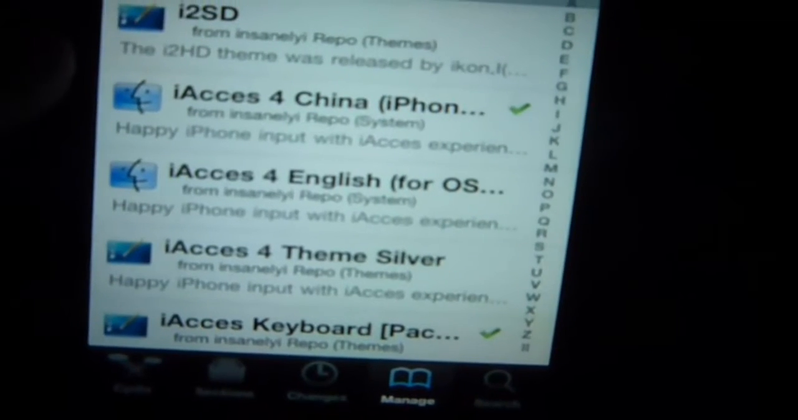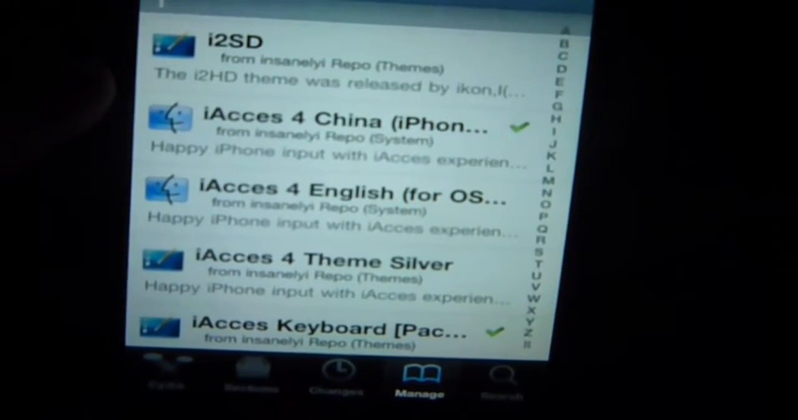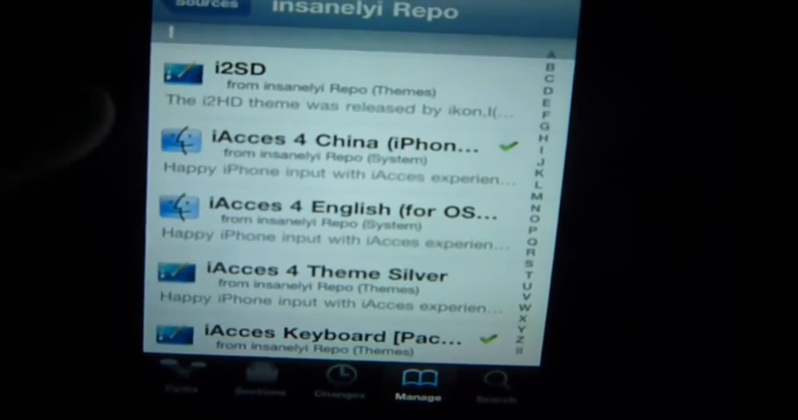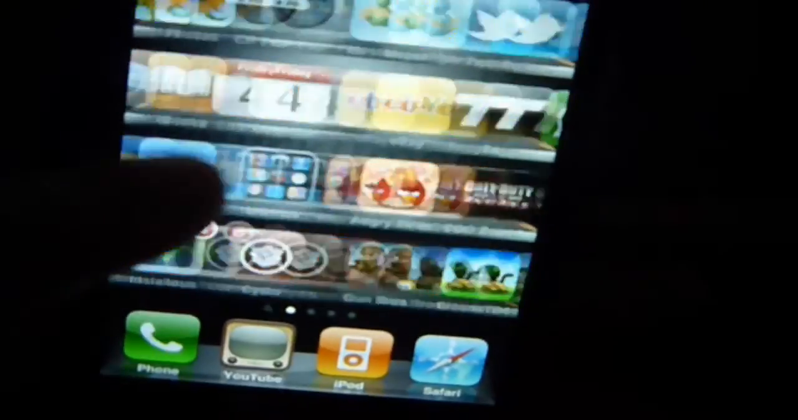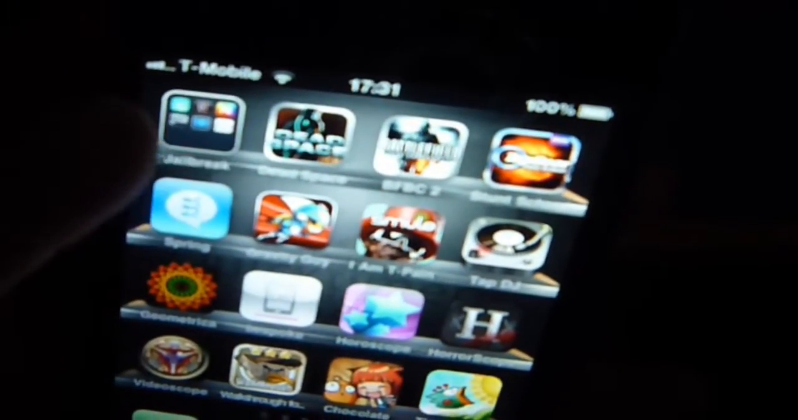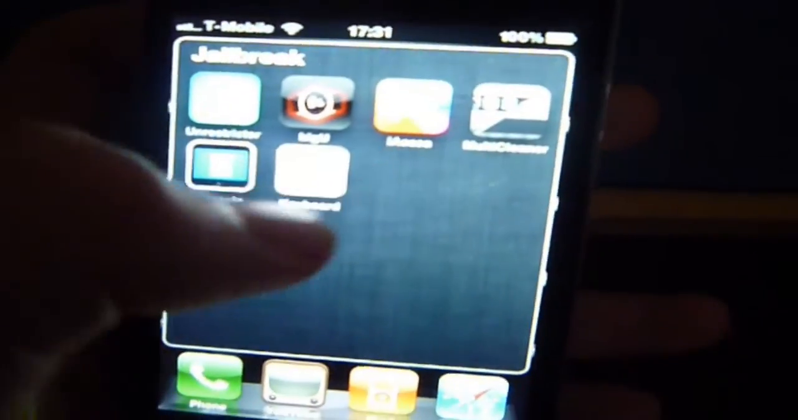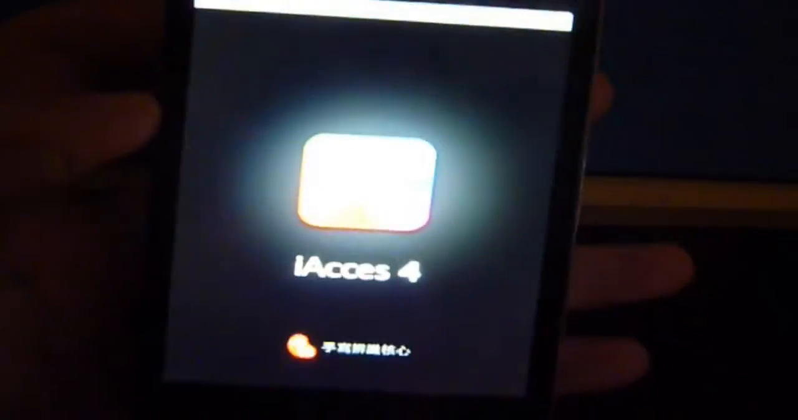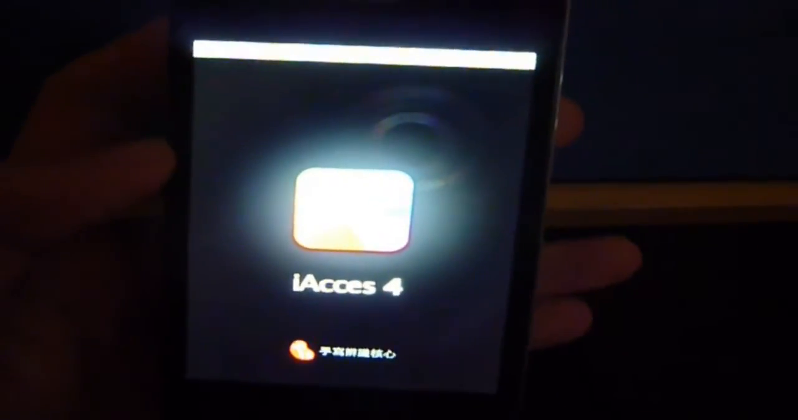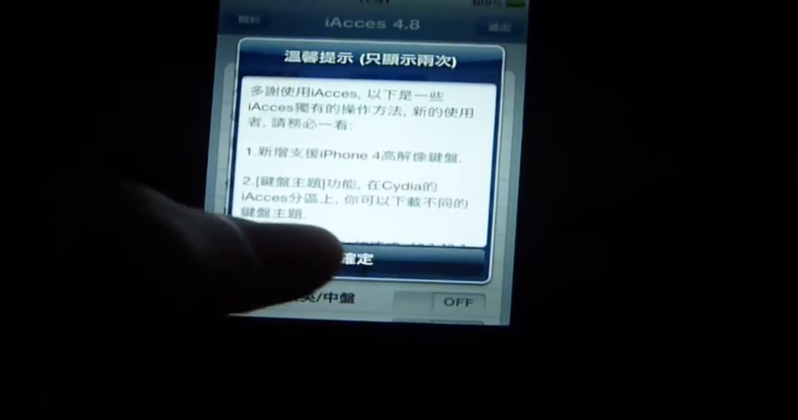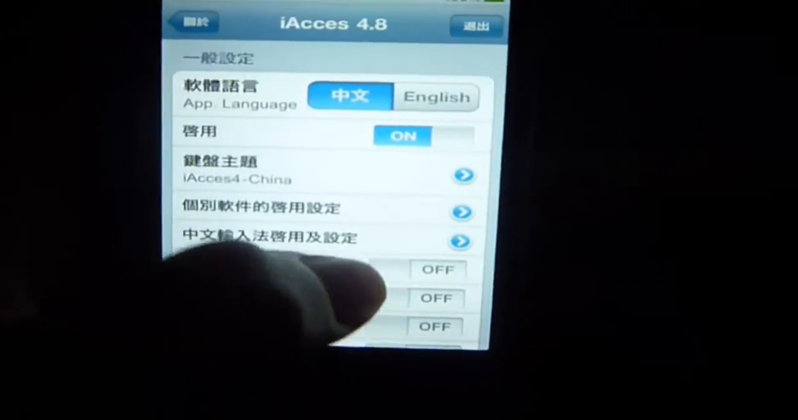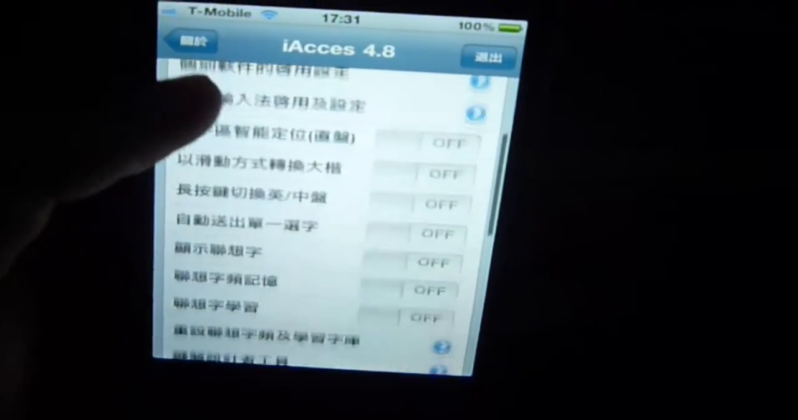Do not get the English one as it does not support 4.2.1, but iAccess China does. Once you've installed that, go to wherever you've saved it. For me it'd be in this folder. There's going to be an icon there called iAccess. When you first open it up, you're going to be greeted with an option, so just press the button because it just means OK. All these are going to be turned on, so go ahead and turn all these off as it mucks everything up. Just turn everything off to make everything work properly.